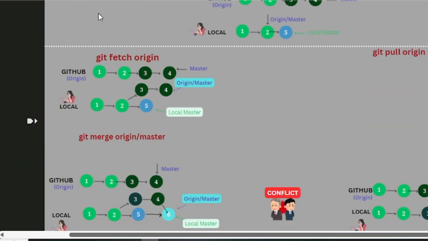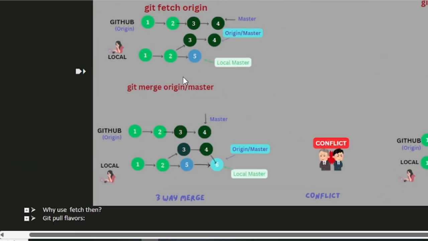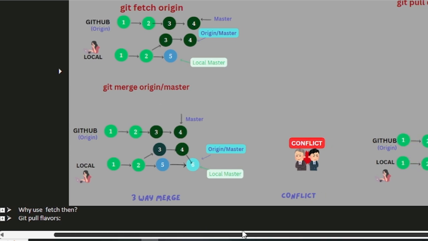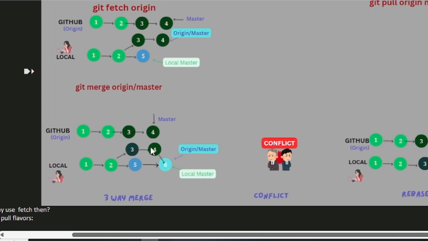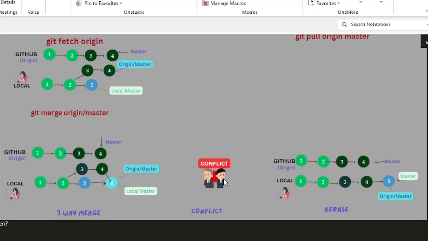Now what happens here? There are two kinds of cases. One is there could be a three-way merge. If the files you both have worked on are different, it's going to be a three-way merge. Smooth, just go ahead and an extra commit will be created by Git and the merge will happen. What if you both worked on the same file? Now there's a conflict. So when there's a conflict, you will have to fix the conflict, right?